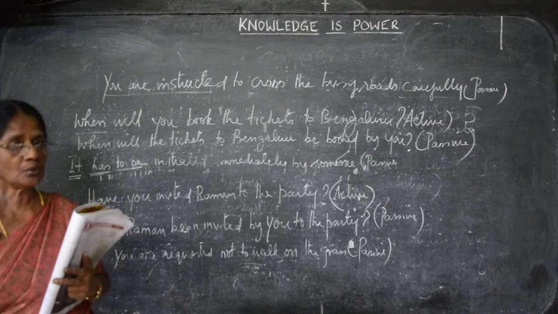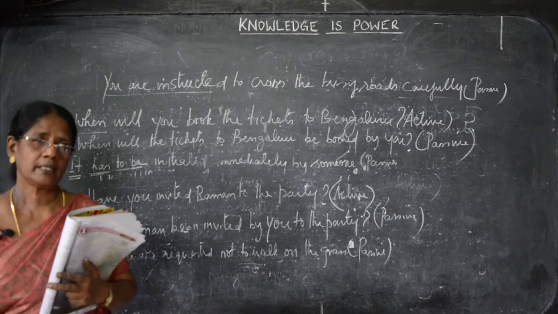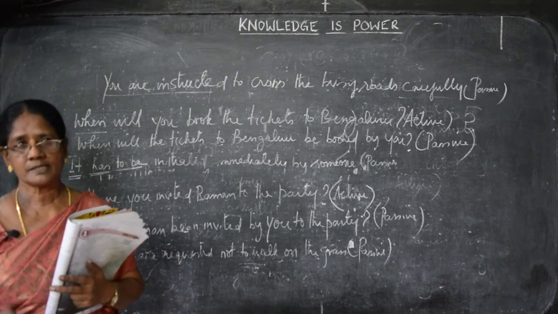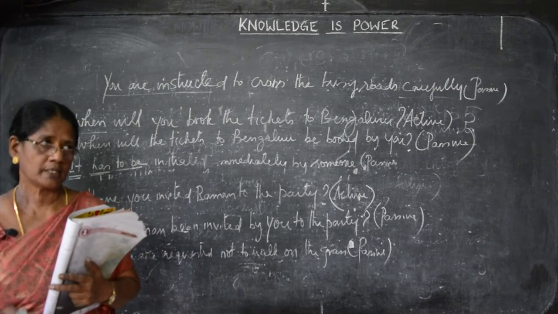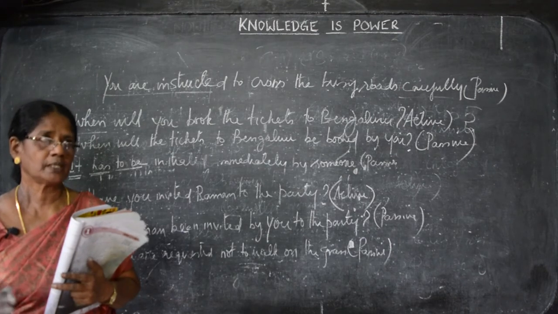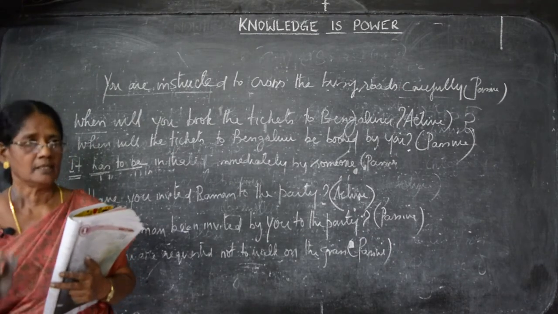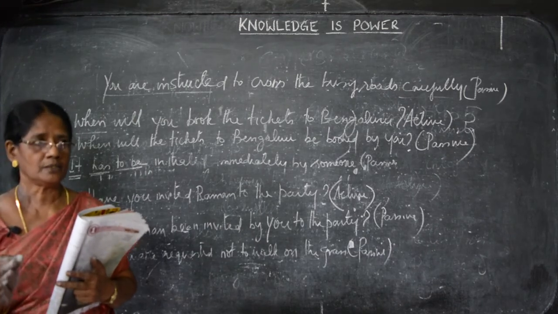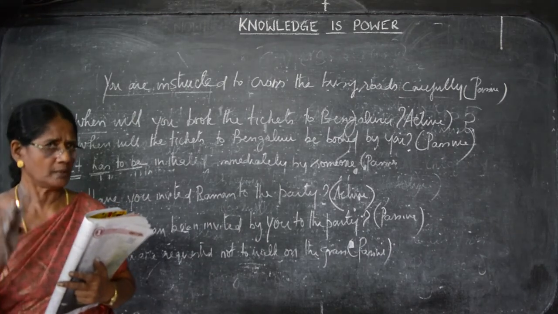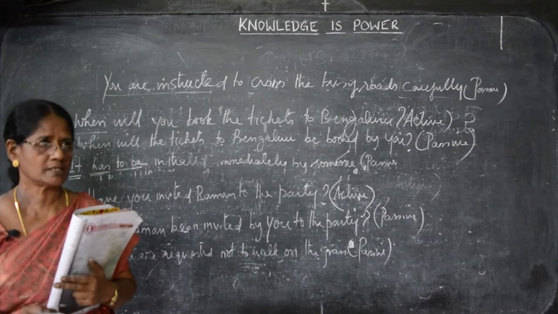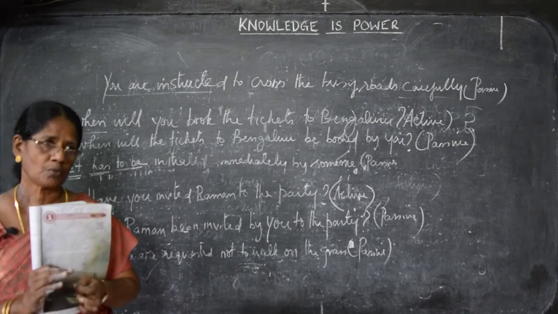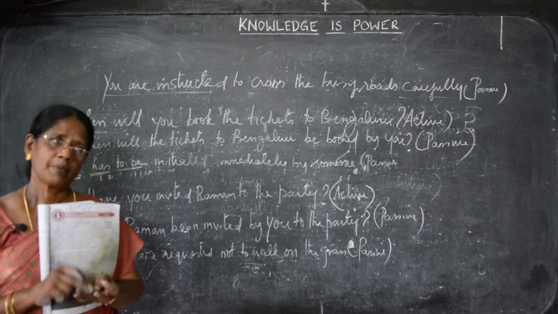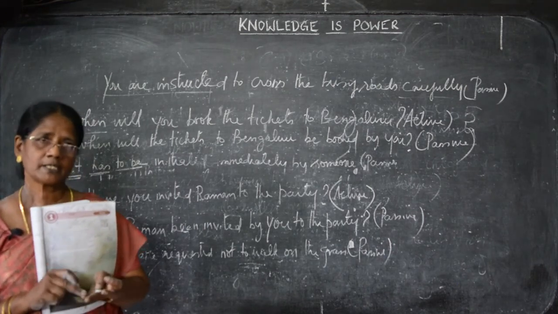Now, you have to go through this regularly. Every day you work on these exercises, you will be able to understand voices very clearly. Unless you work, you cannot understand anything. Take the exercise, work on your own, and then you can do it very properly without any mistakes. You see the rules of voices, how active voice must be changed to passive voice, and passive voice must be converted into active voice.